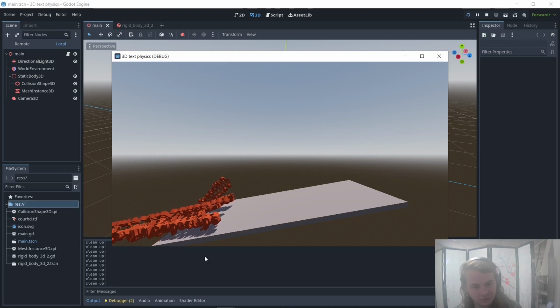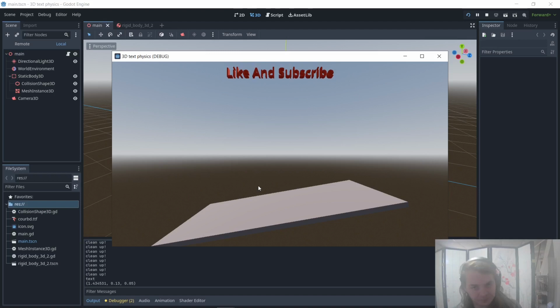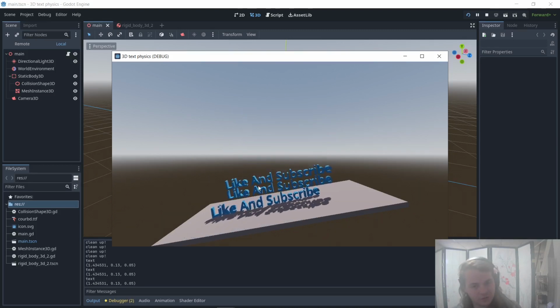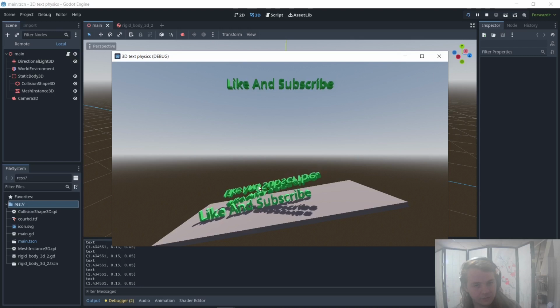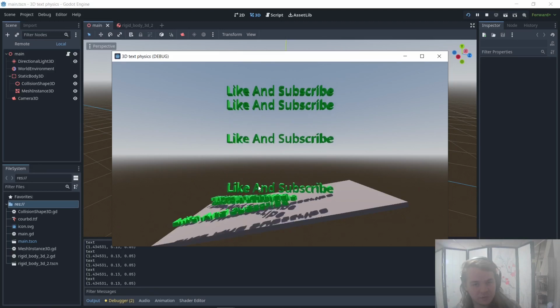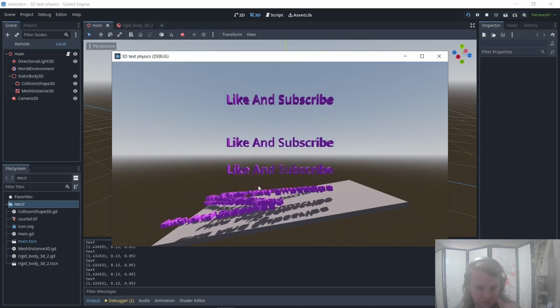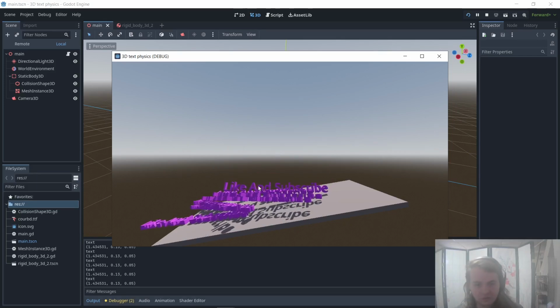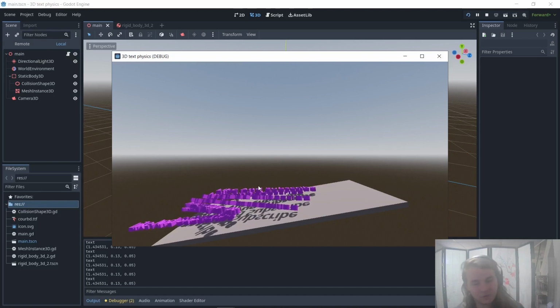It's missing a couple convenience features right now, so I would like to have on this interface somewhere some way to control all of the settings. So that'll be coming. The other thing is that the color of the text is the same random color for all instances. I don't know how to fix that. We'll figure it out. What I'm doing right here is I'm spawning more of these, and every time I spawn more, as you can see, the color is changing. So you probably want to have each chatter have their own color or something to that effect.